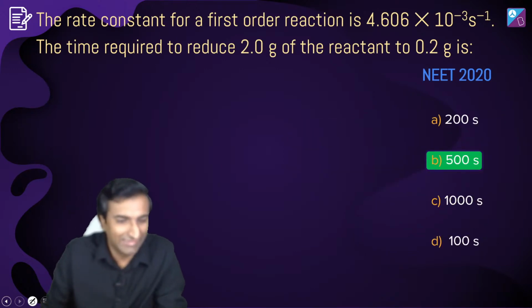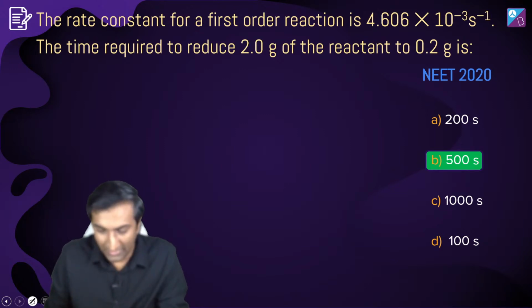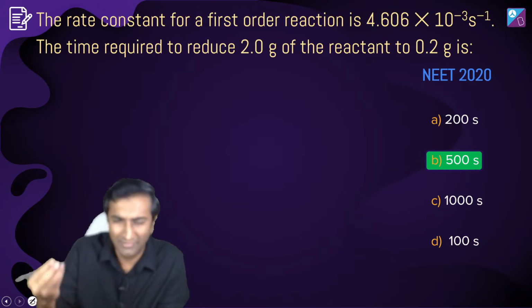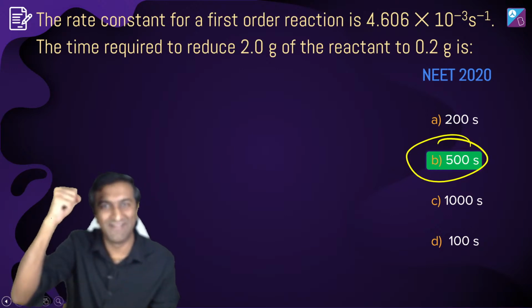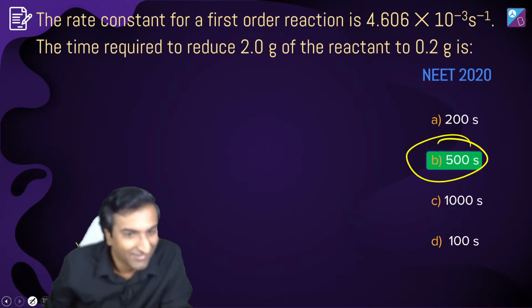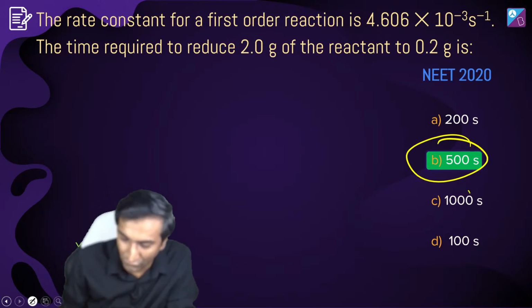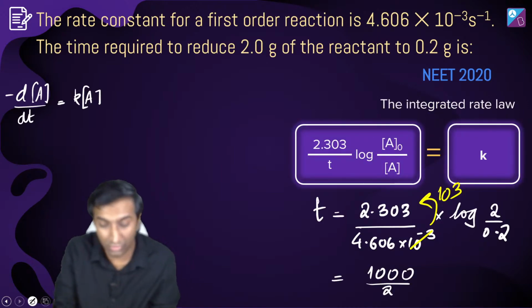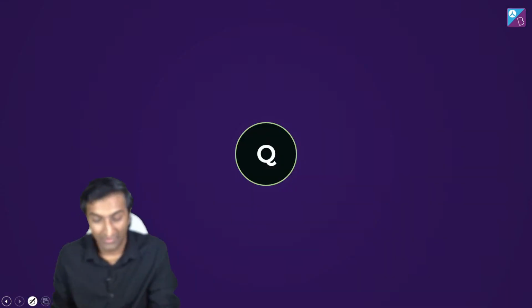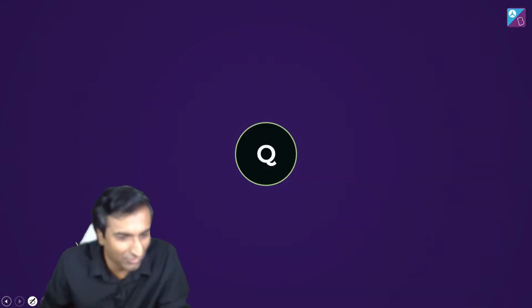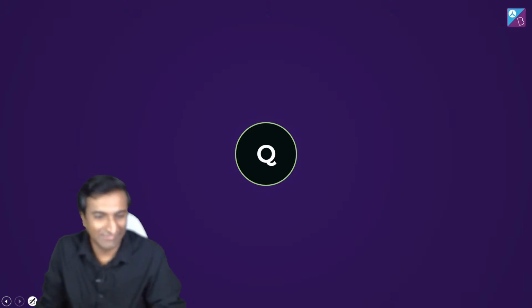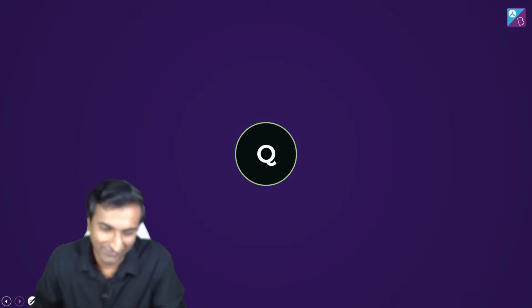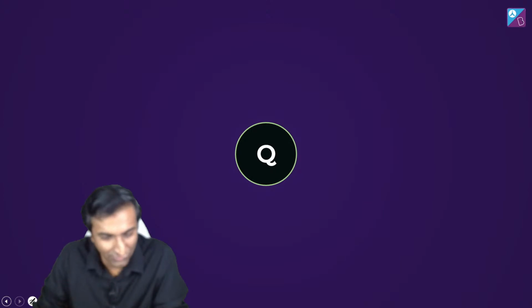It's all right. थोड़ा जल्दी में आगे पीछे हो जाता है. Poonam, oh B, sorry not C. 500, B C छोड़ो, 500 is the answer. Excellent, excellent. Who got B? Yeah, Poonam. Great job. Shalini, great job. It's all right अगर आंसर थोड़ा आगे पीछे हुआ. कुछ लोग 1000 बोल रहे थे. Maybe they forgot to divide by this 2 factor over here, right? 2.303 और ये 4.6 है. Just divide these two. Okay, great. अगला सवाल किया जाए. B is the answer. Absolutely right. Raja coming out of his cave and out of the bank. I'm just messing with you. Good job, Raja. Good to see you here. Sakshi, absolutely right. B as well.